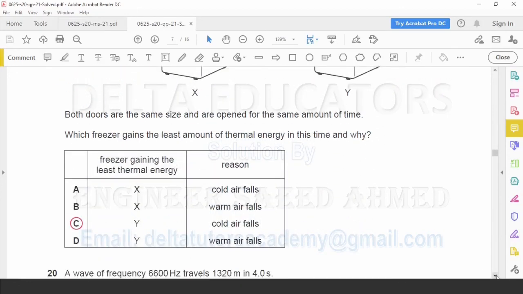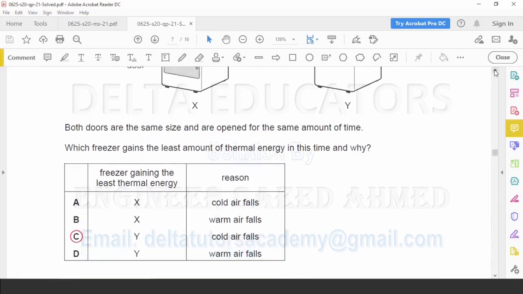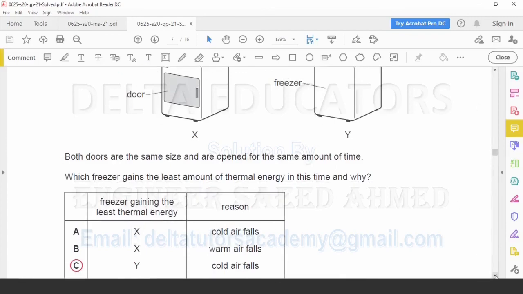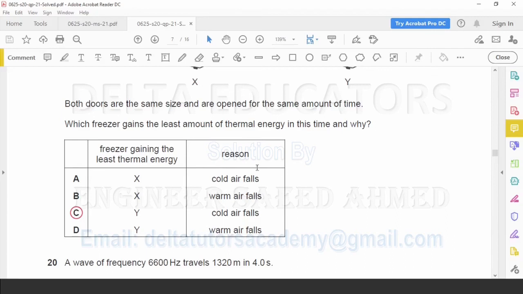Now we check the options. In the first column, freezer gaining the least thermal energy. In options A and B, it is given X. In C and D, it is given Y. So possible options are C and D. What is the reason? The reason is cold air always falls and warm air rises up. In option C, for reason it is given cold air falls, and in D it is given warm air falls. Warm air does not fall, it rises up. So option D is incorrect. Correct option, option C, where the freezer gaining the least thermal energy is Y and the reason is cold air falls.